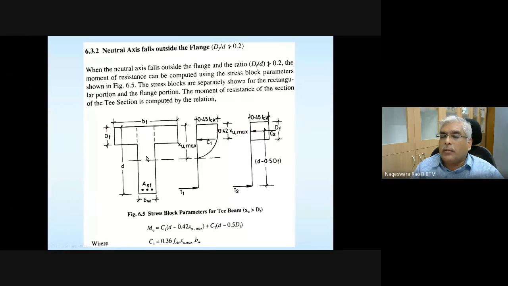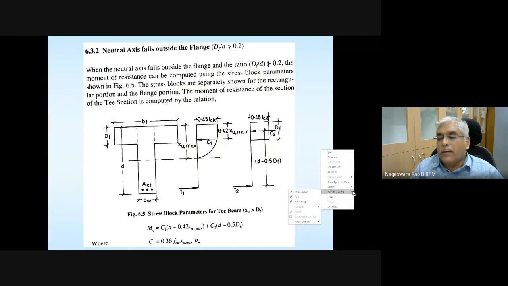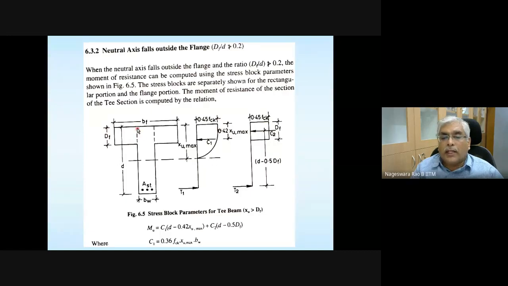The contribution of this portion to the resultant compressive force is going to be BW multiplied by XU, that is the area on which it is acting, and this resultant value is 0.362 FCK.